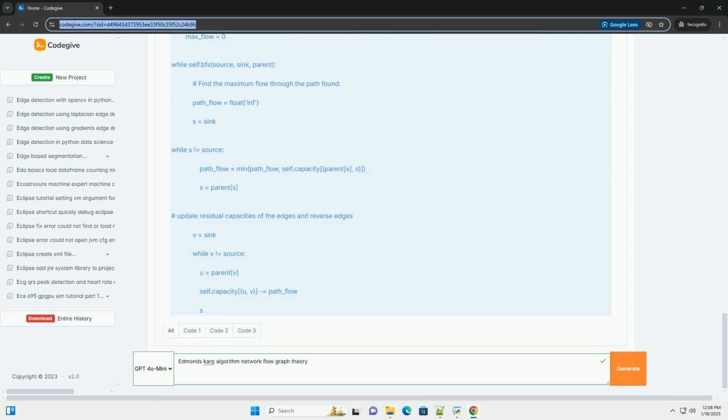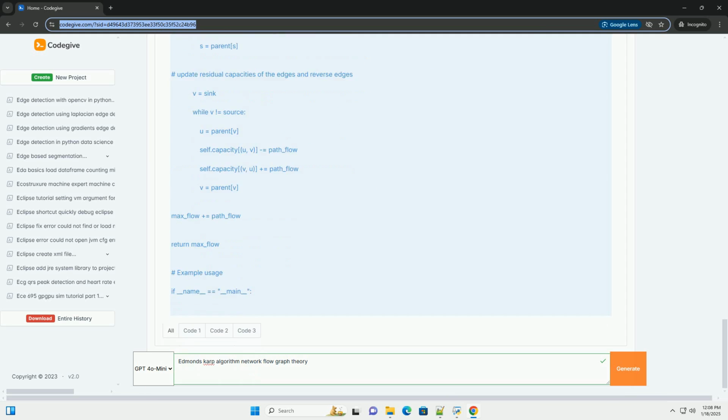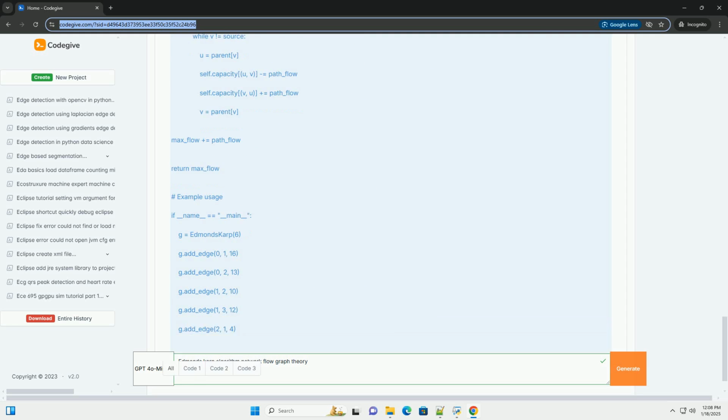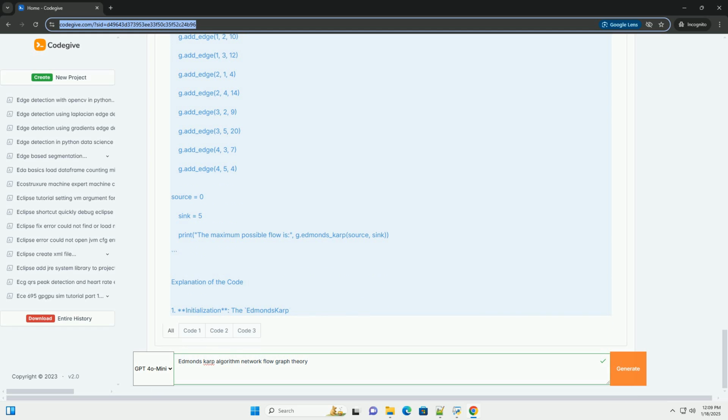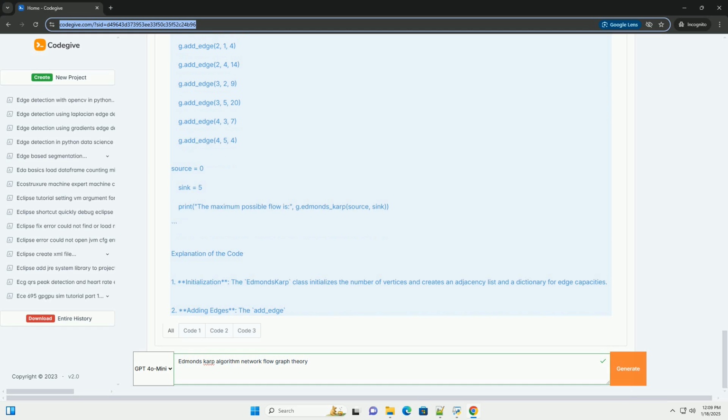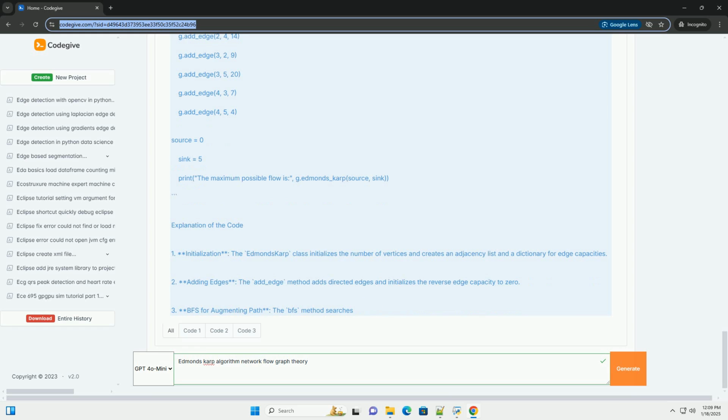Key concepts: 1. Flow network, a directed graph where each edge has a non-negative capacity and the flow must not exceed these capacities. 2. Source and sink, the flow network has a source node, where flow originates, and a sink node, where flow is consumed.